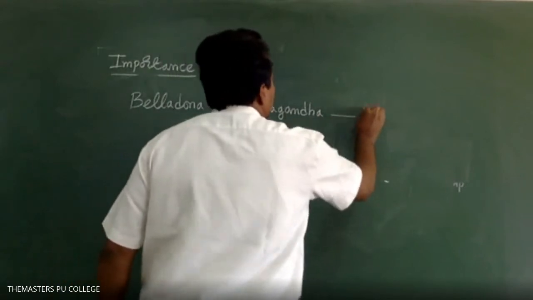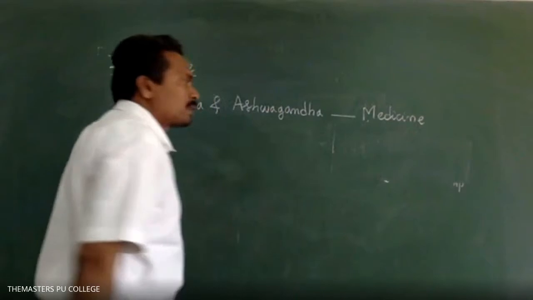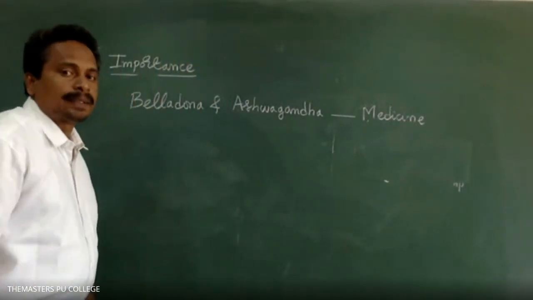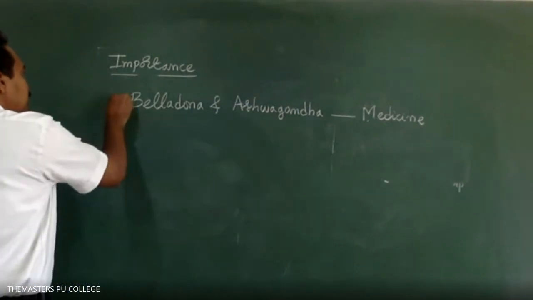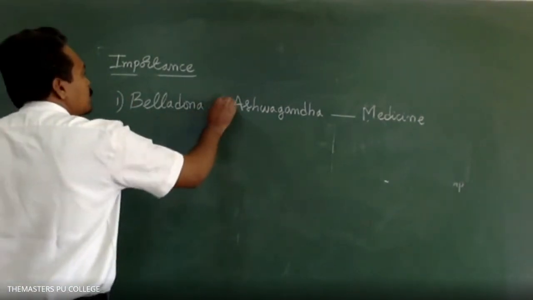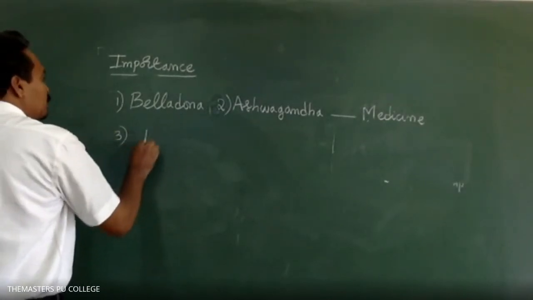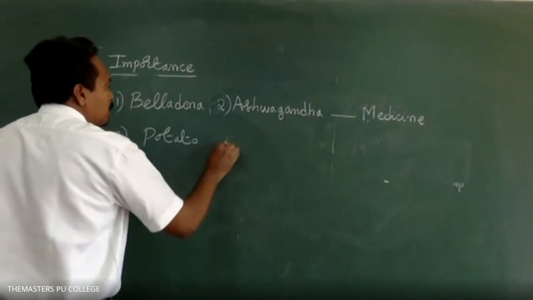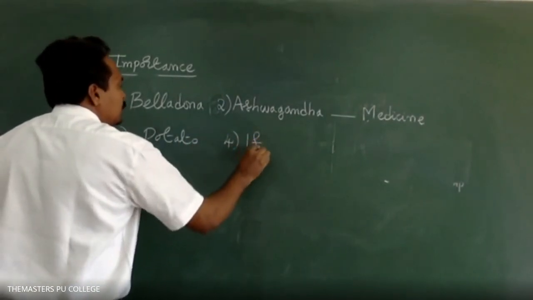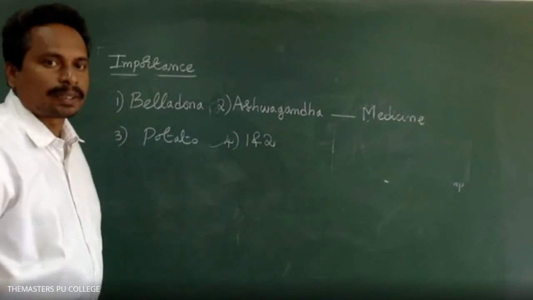Which of the following are medicine yielding Solanaceae plants? Option 1 is belladonna. Option 2 is ashwagandha. Option 3 is potato plant. Option 4 is 1 and 2. Very good. Option 4 is the correct answer: belladonna and ashwagandha.